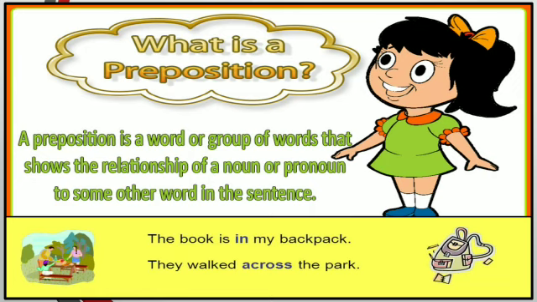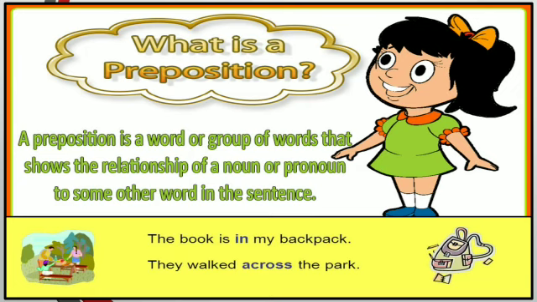A preposition is a word or group of words that shows the relationship of a noun or pronoun to some other word in the sentence. For example, the book is in my backpack.